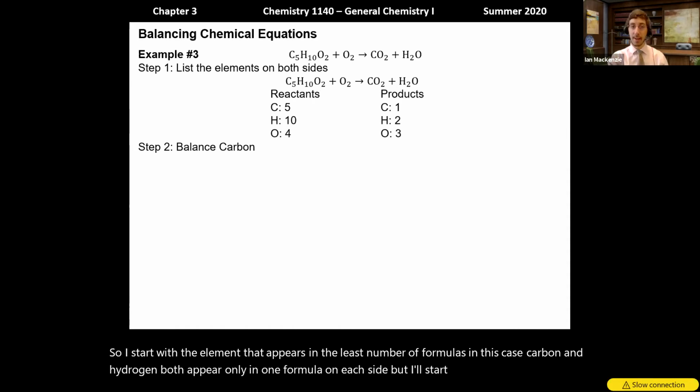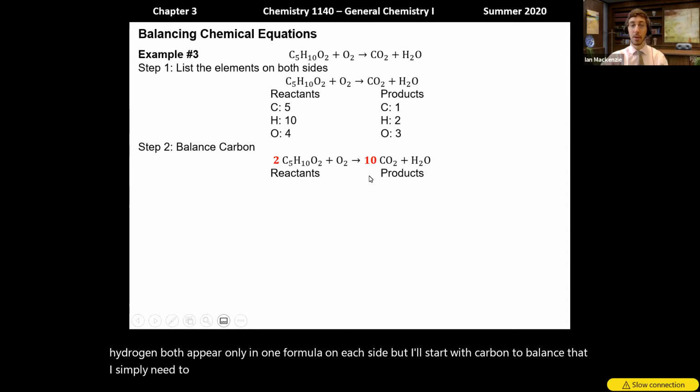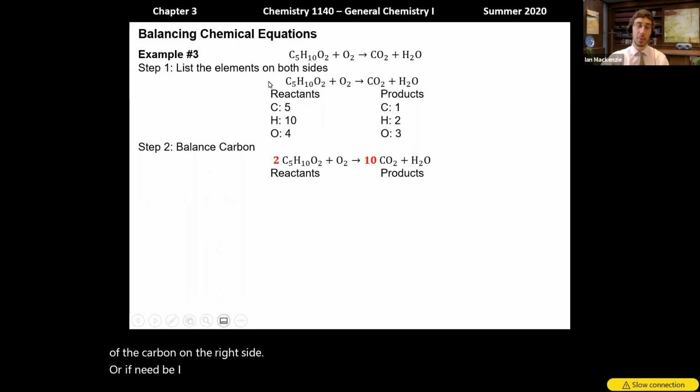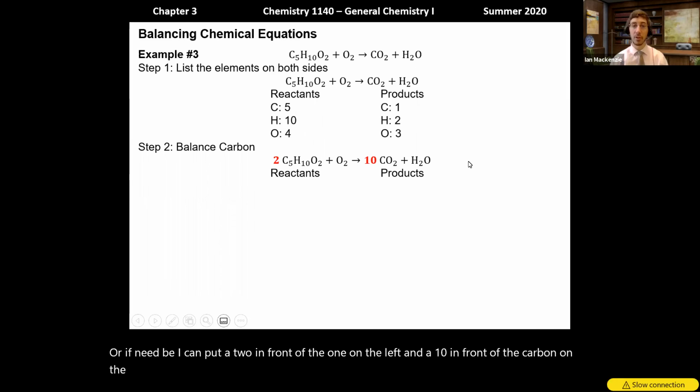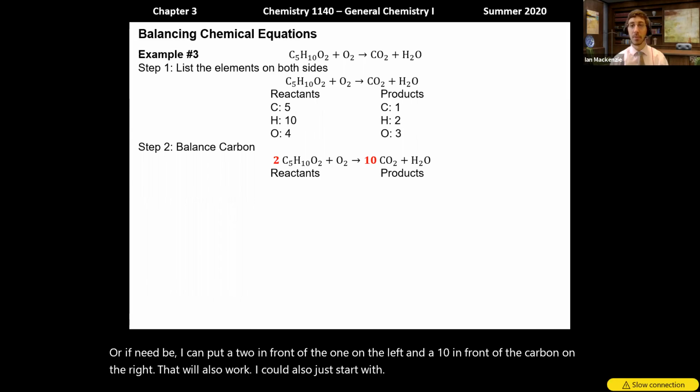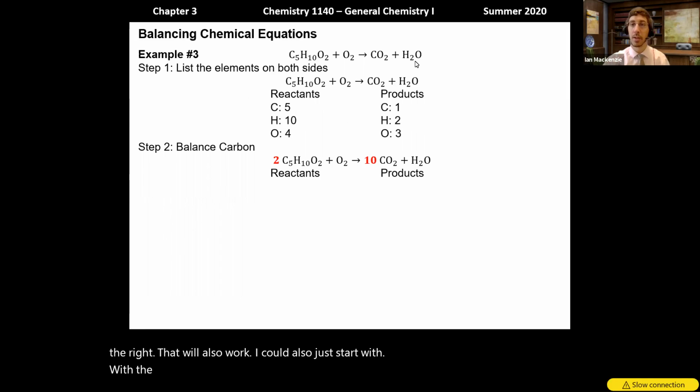To balance that, I can do this a couple different ways. I could simply put a 5 in front of the carbon on the right side. Or if need be, I can put a 2 in front of the one on the left and a 10 in front of the carbon on the right. That will also work. I could also just start with the 5. And I will need to pause here because, yes,